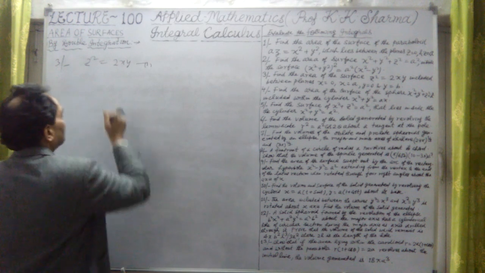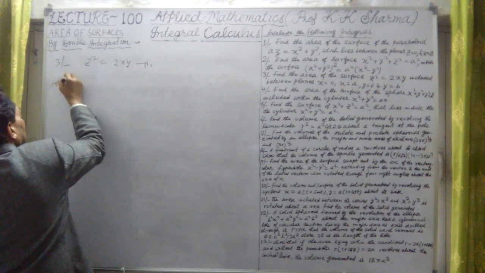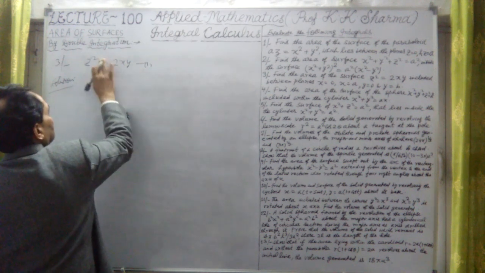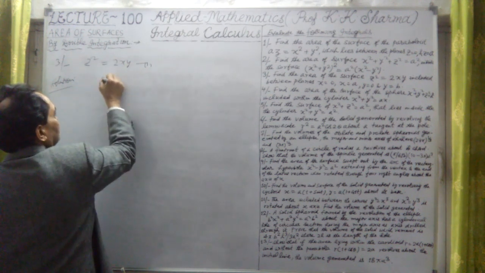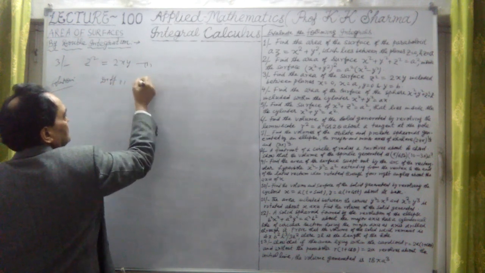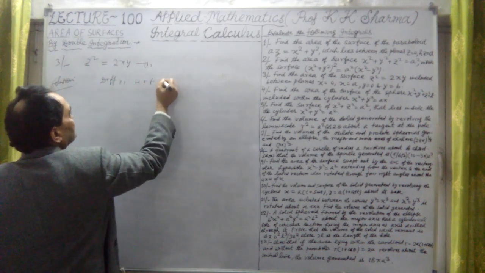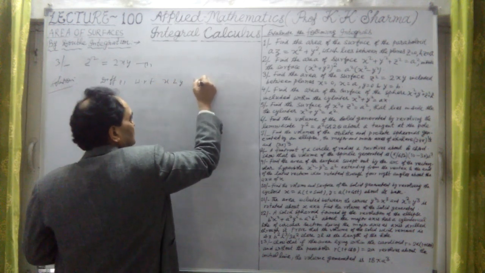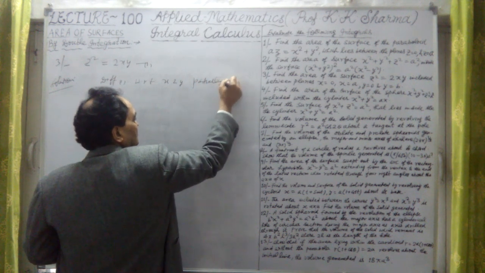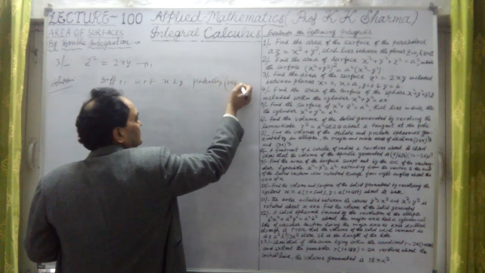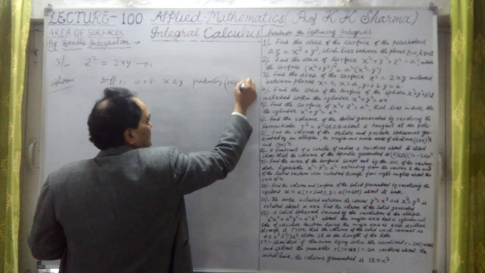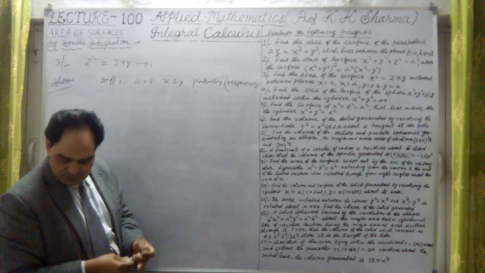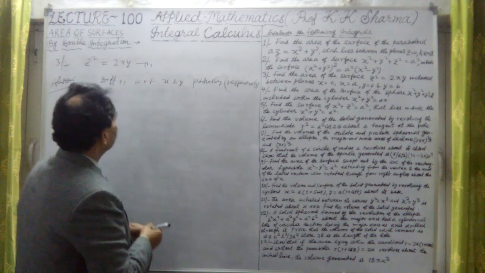Okay, now let me find the area for this equation. In this case, for the area here, differentiating first with respect to x and y partially, respectively. Means first with respect to x, then with respect to y. That means respectively. Okay. So that means, let me integrate this now.